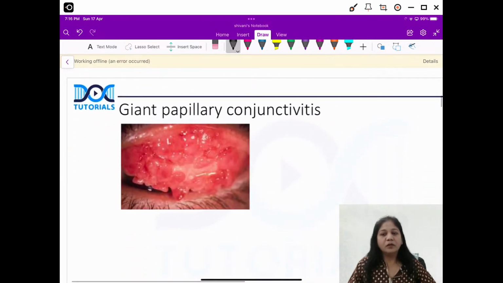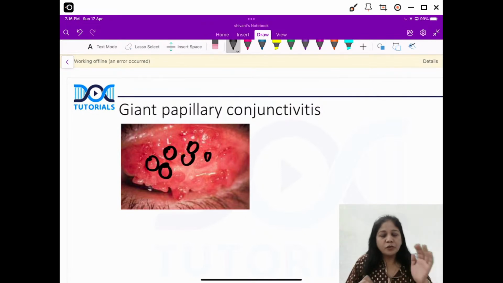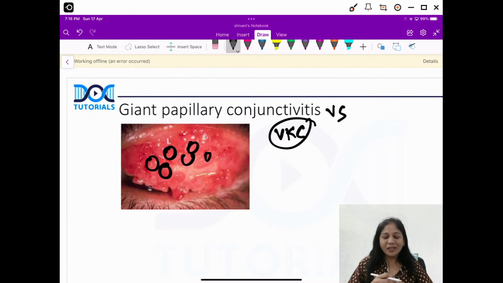Right? Now, important question. So guys, when you see this picture, again you will have big large papillae. So you may get confused whether it is VKC or GPC, giant papillary conjunctivitis. So the picture can be very similar. What is the difference here? In giant papillary conjunctivitis, you will have a history of a mechanical insult. This mechanical insult can be because of a contact lens, especially the soft contact lens, then sutures, eroding sutures, or any kind of prosthesis. So these will be the causes of giant papillary conjunctivitis.